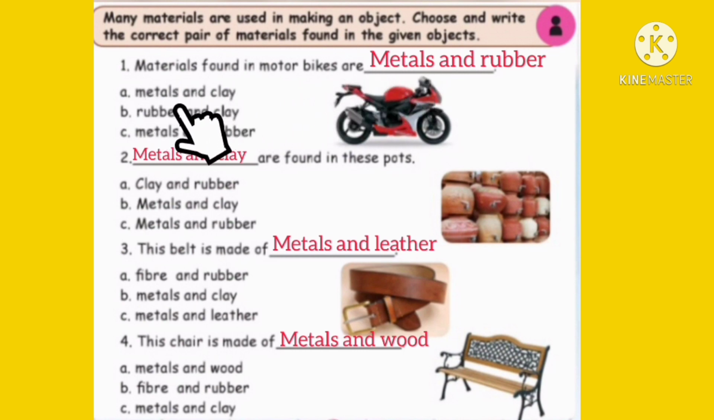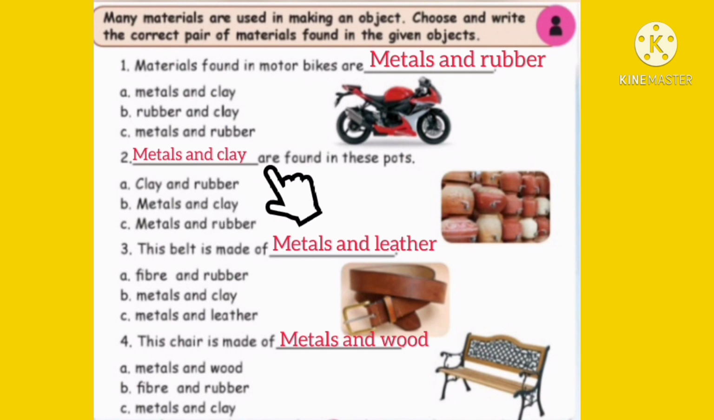First one, metals and clay. Is this correct? No. Rubber and clay. Is this correct? No. Next one, metals and rubber. This is the correct answer. Metals and rubber. Metals and rubber is the correct answer.